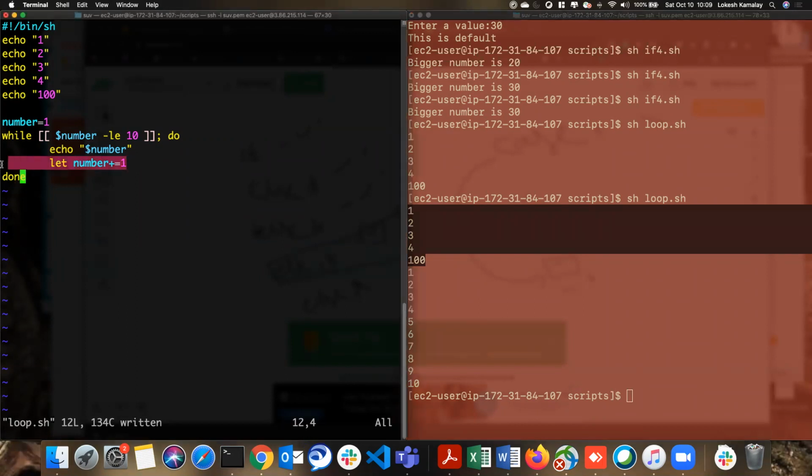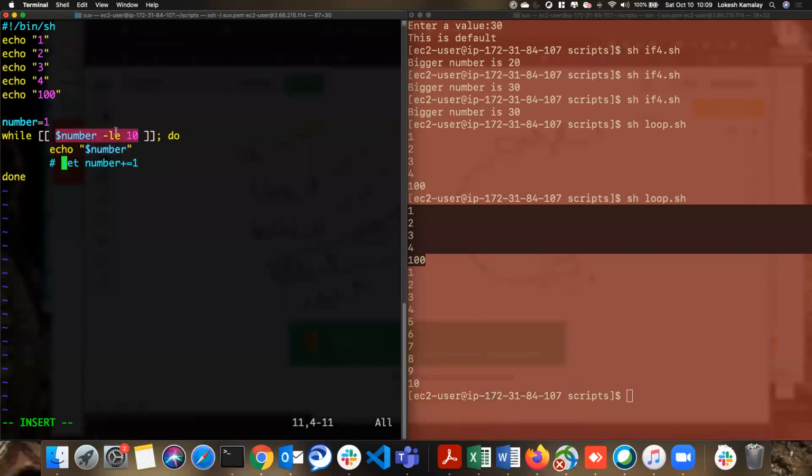Now what happens if you don't increase the counter here? So let me comment this out, so this is not getting executed. What happens now? Number is equal to 1. 1 less than or equal to 10, perfect. This prints. Done. It again goes up. 1 less than or equal to 10, yes. So the 1 is constant and this condition always becomes true. You don't have a proper exit condition, so this goes into an infinite loop.